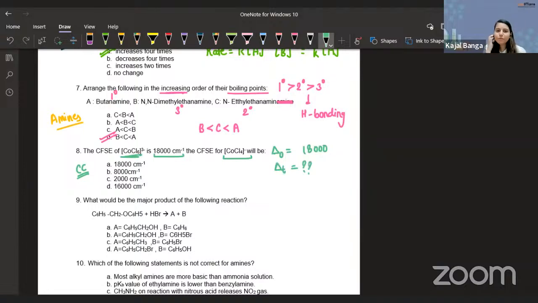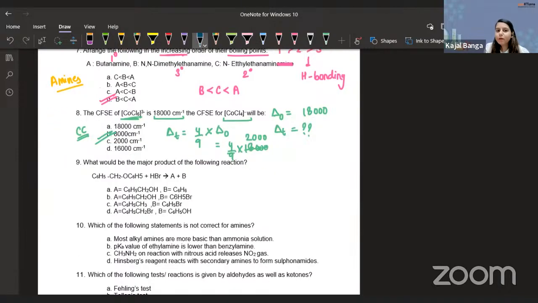So we know the relation between delta O and delta T. We can easily answer this question. Delta T is 4/9 times of delta O. So 4/9 into 18,000. So that will be what? 2,000 times 4, so the value would be 8,000. As simple as that. Let's move on to the next question.